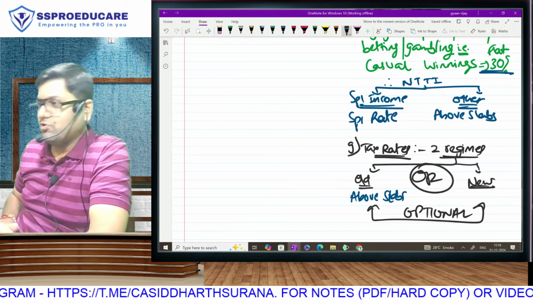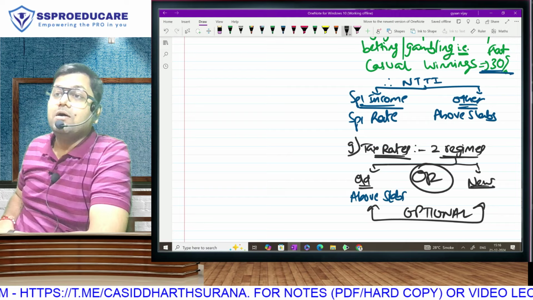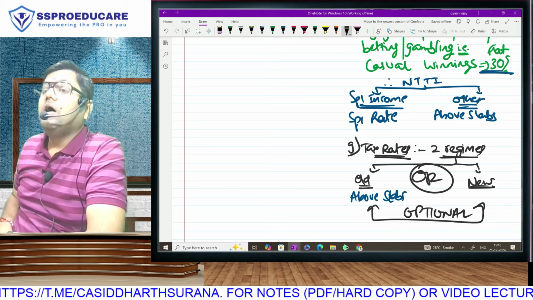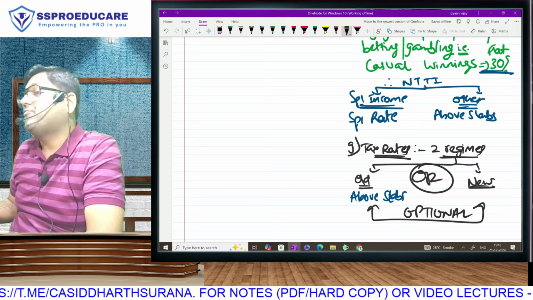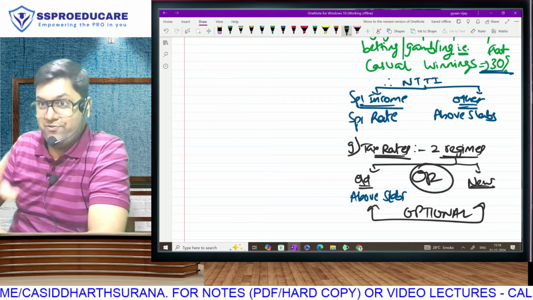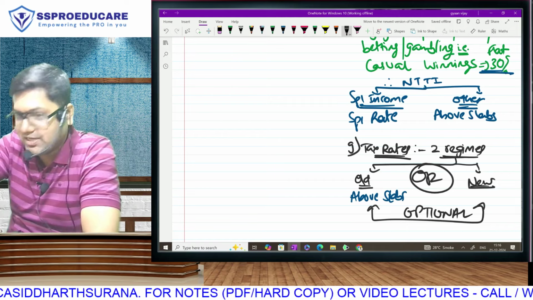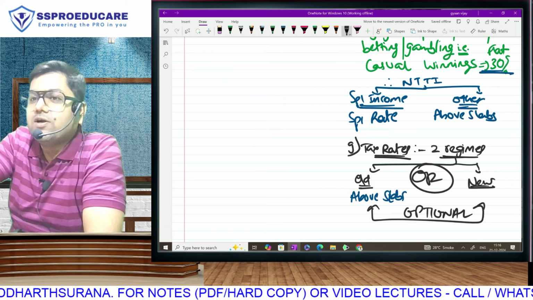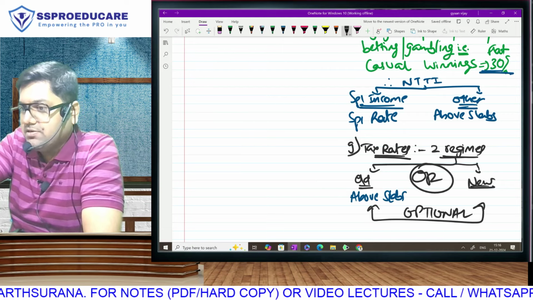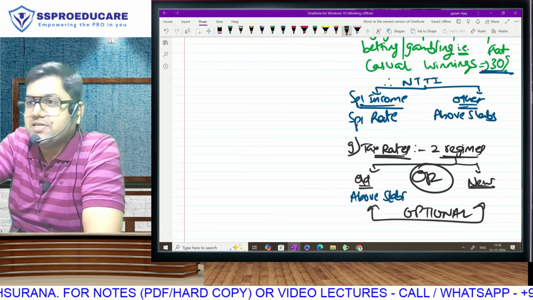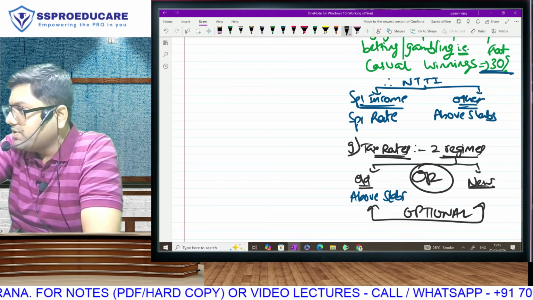So the above slabs are old regime rates. In the new regime, the rates are different. But if I tell you, just see your reaction to this. In the new regime, you will not get the 10AA special economic zone deduction. You will not get house rent allowance exemption. You will not get 10(14) exemptions.